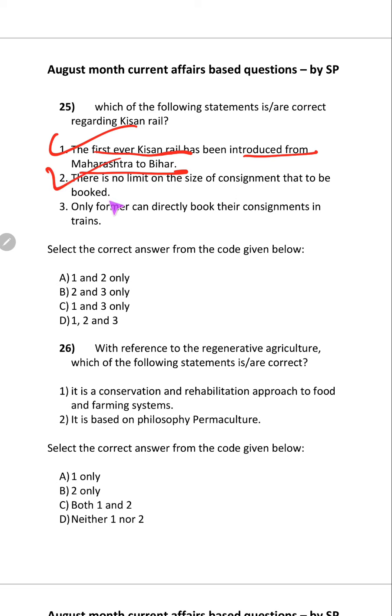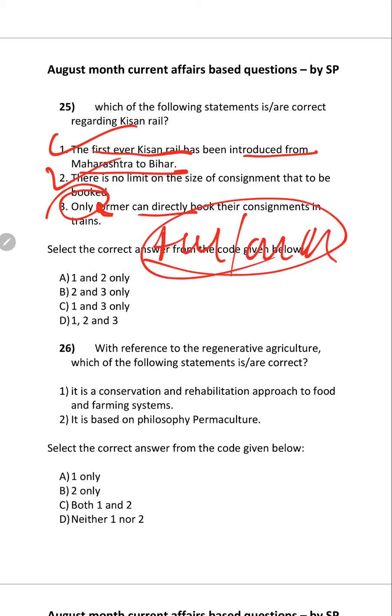Only farmer can directly book their, no, this is wrong. Not only farmers, any other interested party can book. So you remove 3, the answer is A.